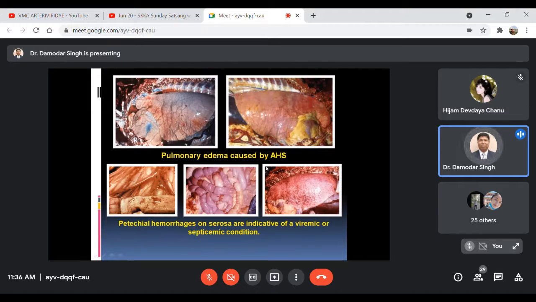Then these are some more pictures showing pulmonary edema, then petechial hemorrhagic lesions on the serosal layer of the different visceral organs like the intestines and all. This is kind of a generalized type of pinpoint hemorrhagic lesion in many of the visceral organs or the serosal layers of the gastrointestinal tract. So this is highly indicative of the viremic or septicemic phase of this disease, African horse sickness.